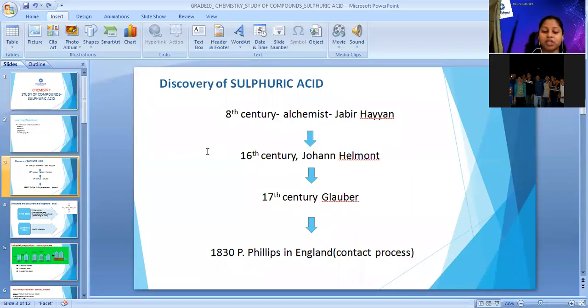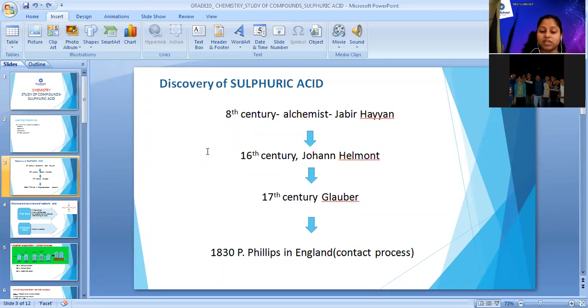He did a destructive distillation of green vitriol. We studied green vitriol in grade 9. Do you remember the formula of green vitriol? Anyone of you? Ma'am, FeSO4.7H2O. Yes, FeSO4.7H2O. As it contains SO4 and water molecules, he did destructive distillation and from that he got sulfuric acid.